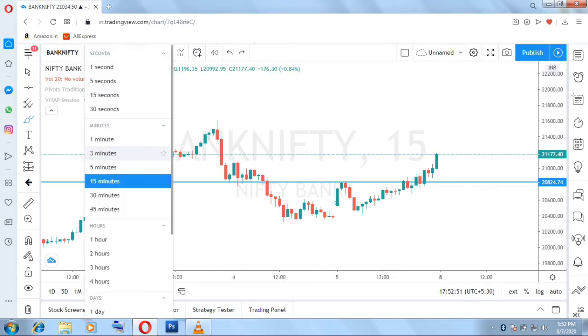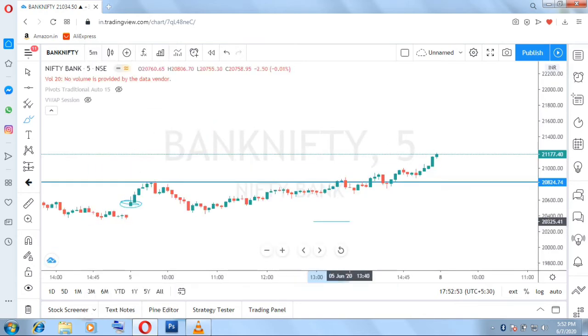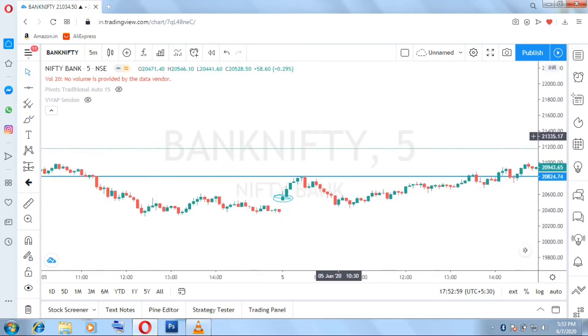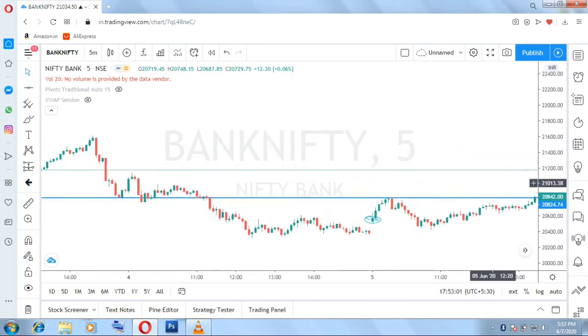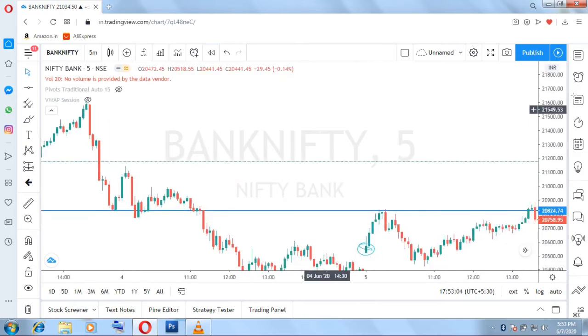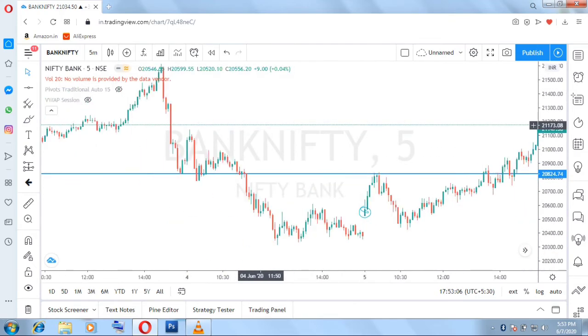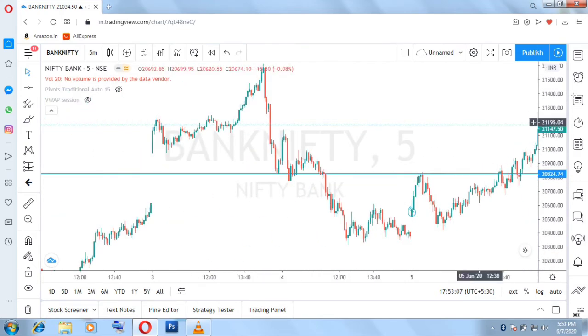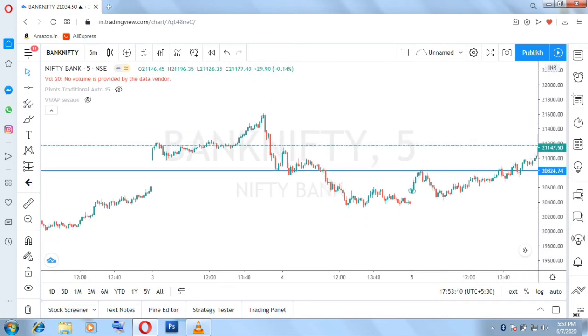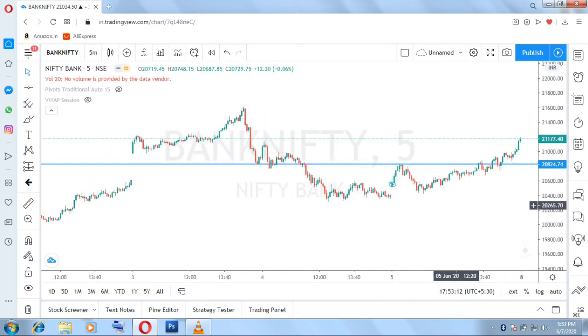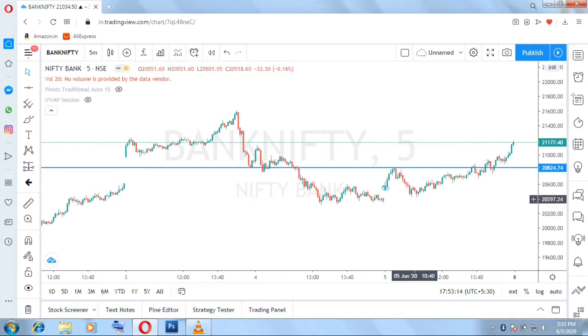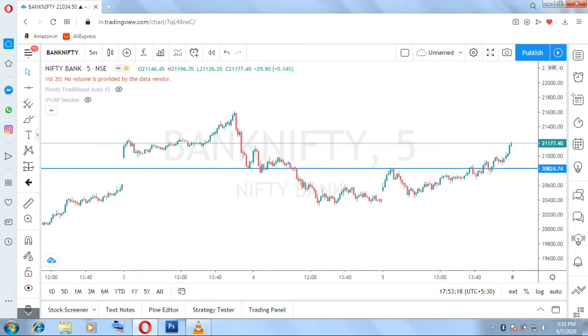So let me take you to the 5 minutes chart, because that will definitely give you a better view. Let me zoom in. We will have a better view in the 5 minutes chart, right? For intraday I use different time frames, but mostly we use the 5 minutes chart.